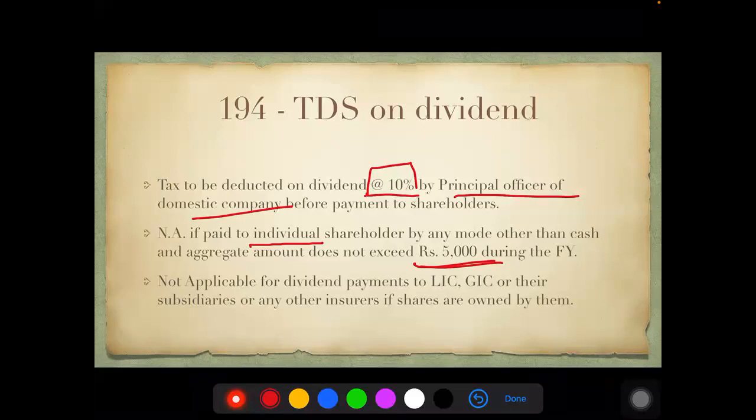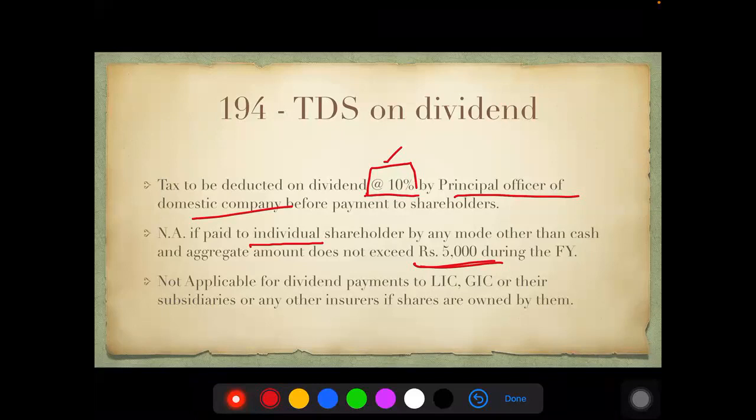Sometimes what happens is companies have a habit of giving interim dividend and final dividend. So they say take up the total amount of dividend during the year. If that amount is not exceeding 5,000 rupees, no TDS. If it is exceeding 5,000, deduct 10%. And it is the obligation of the principal officer of the company.